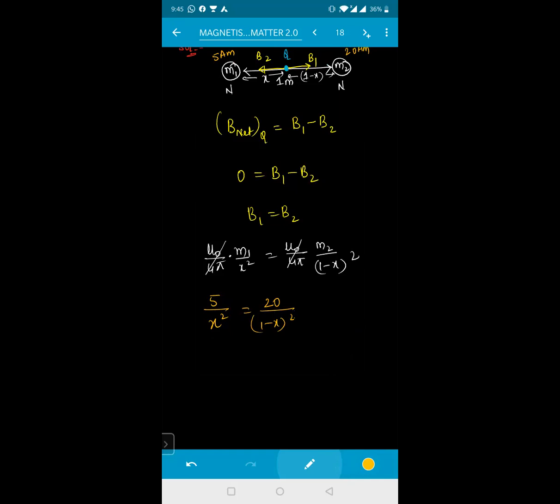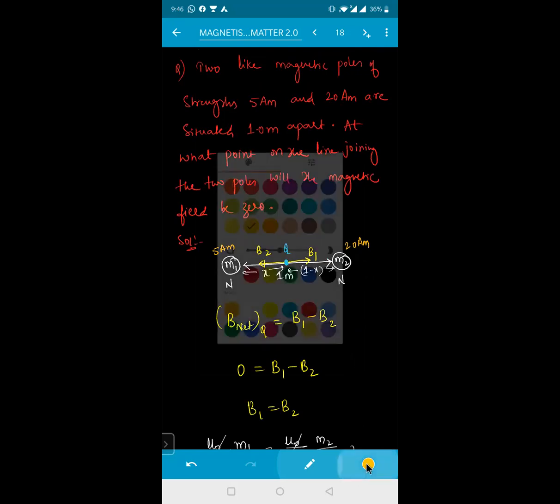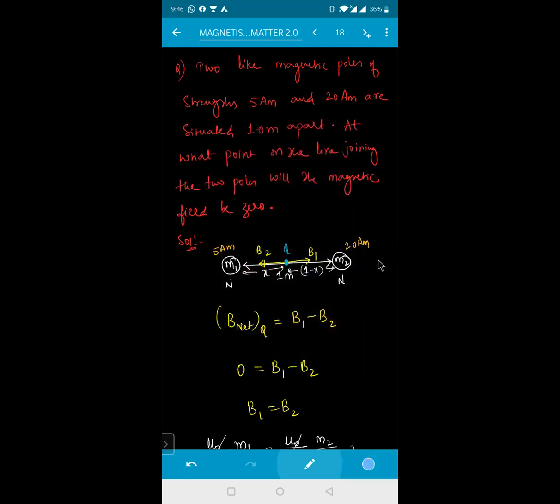Now tell me, why is this point only in between, why not outside? If I take this point somewhere here, M2 will exert the field in this direction, and M1 is also exerting the field in this direction.